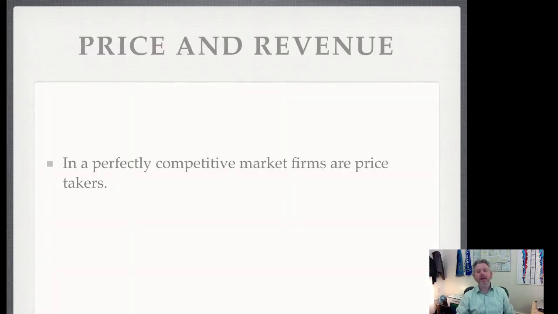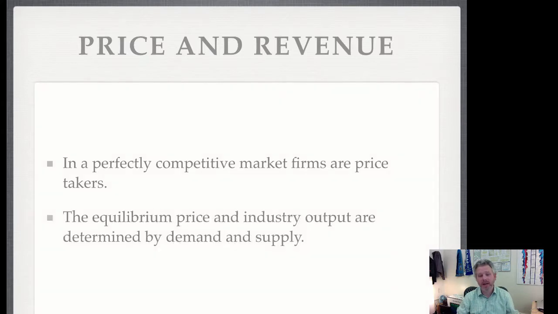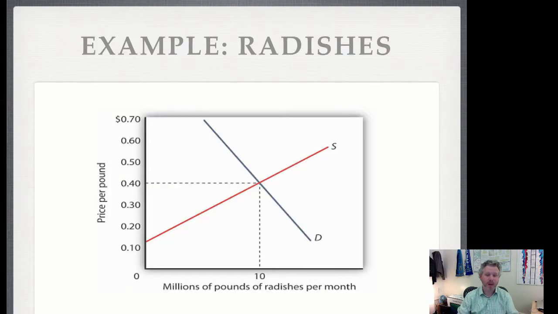All right, so in a perfectly competitive market, firms are price takers. We developed that in the last screencast. The equilibrium price and the industry output are determined by the supply and demand. So here is one of our typical supply and demand diagrams that we had earlier. Radishes. At the equilibrium here, radishes are 40 cents a pound, and there are 10 million pounds of radishes per month being produced in this particular industry.